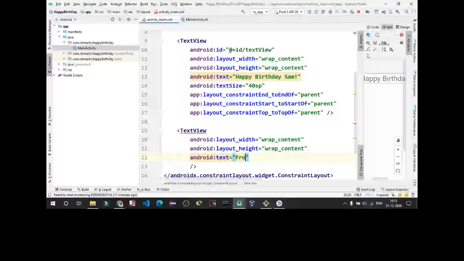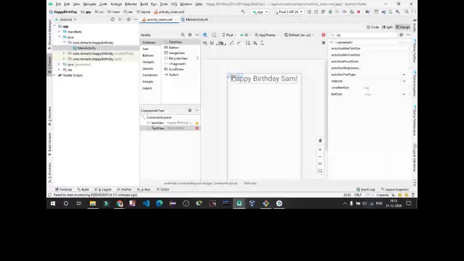Are you getting it, guys? From Emma. Now you can see, if we go in design, it's on the top of this. Here it is. So this is from Emma on the top of this.